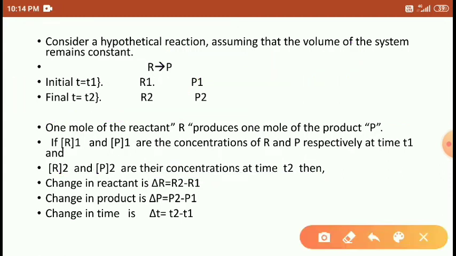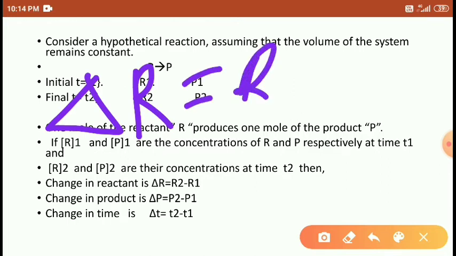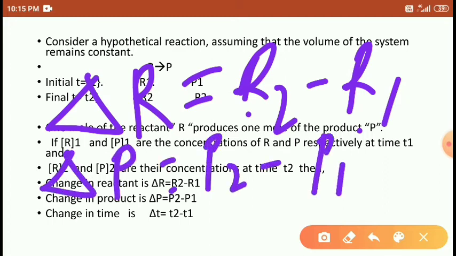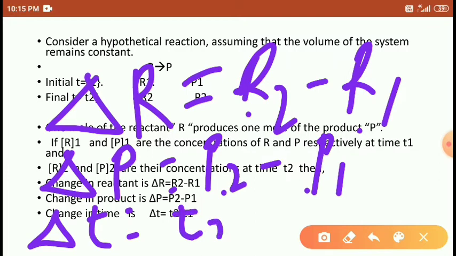So then the change in concentration: the change in reactant is equal to R2 minus R1, written as final minus initial. And the change in product is P2 minus P1, final product minus initial product. The change in time is final time minus initial time.